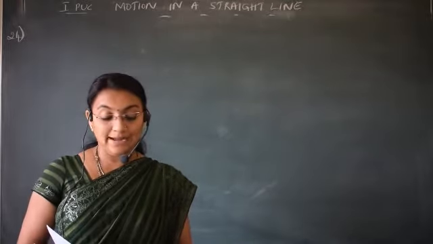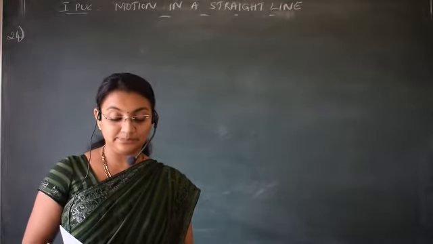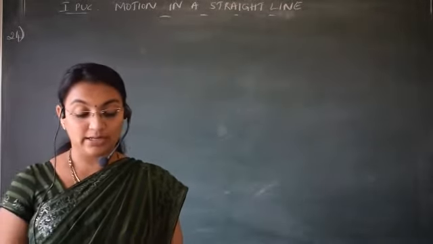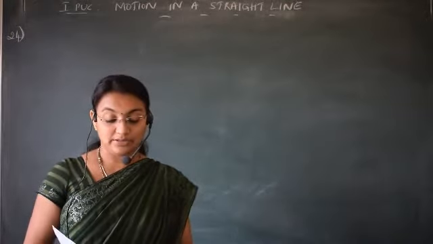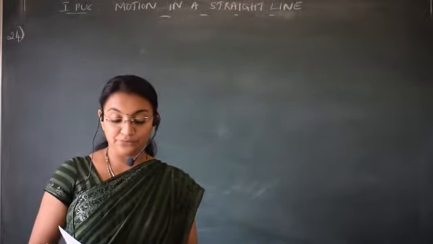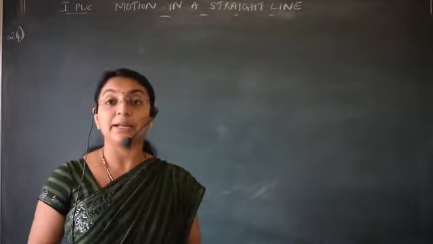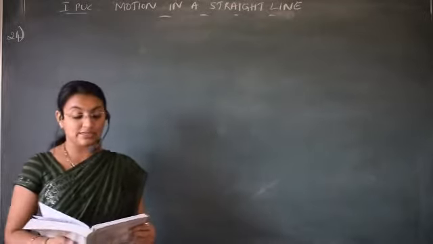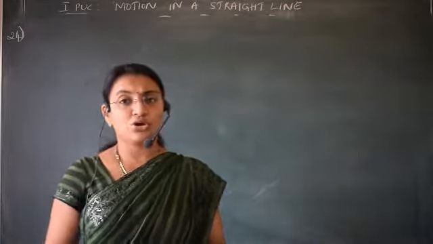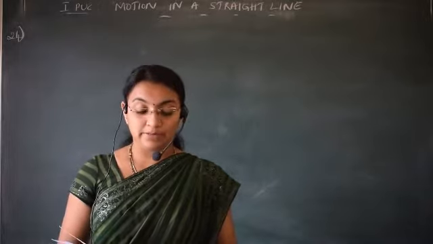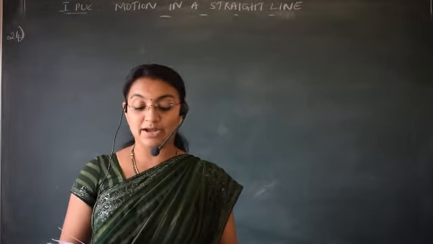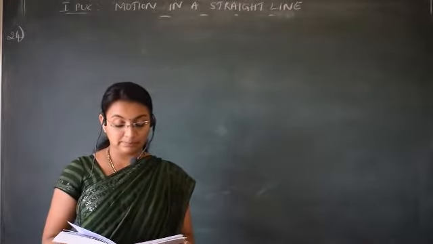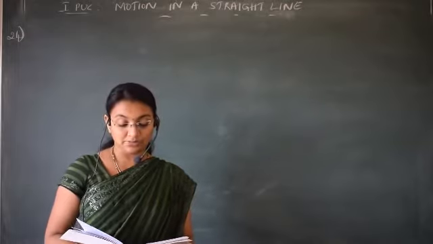What is the magnitude of average velocity? B. Average speed of the man over the interval of time: 0 to 30, 0 to 50 and 0 to 48 minutes. See here, they have given us the time interval in minutes, not in seconds. So we can solve this problem by converting the speed from kilometer per hour to kilometer per minute also.